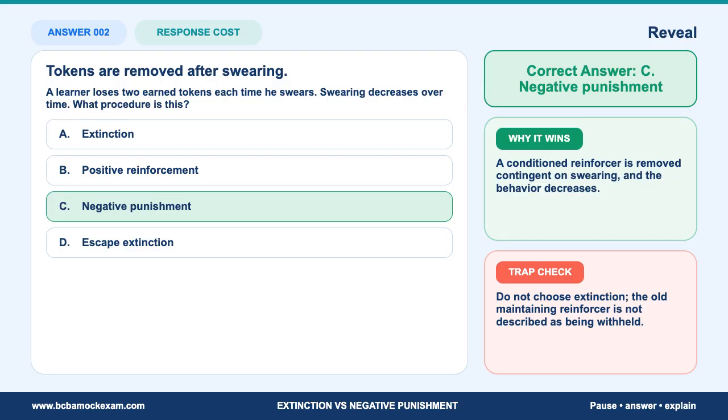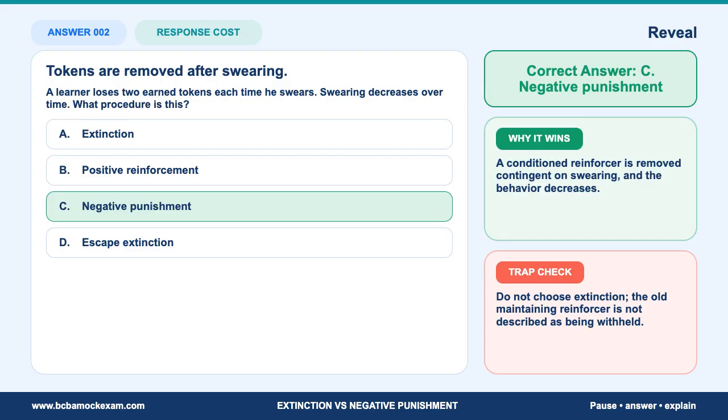The correct answer is C, negative punishment. A conditioned reinforcer is removed contingent on swearing, and the behavior decreases. Notice how the correct option uses the evidence in the scenario instead of adding assumptions. Exam note. Tokens are conditioned reinforcers. When earned tokens are removed after swearing and swearing decreases, the item is describing response cost, which is a negative punishment procedure.